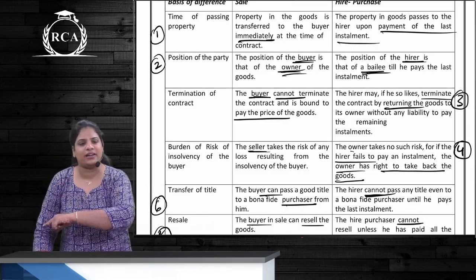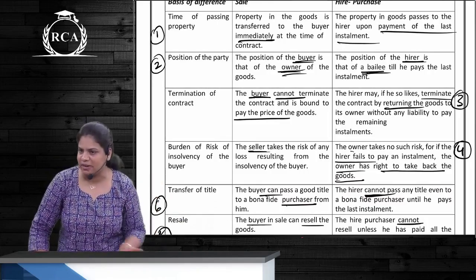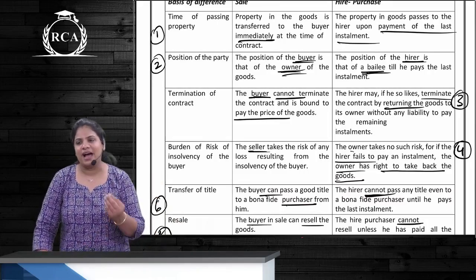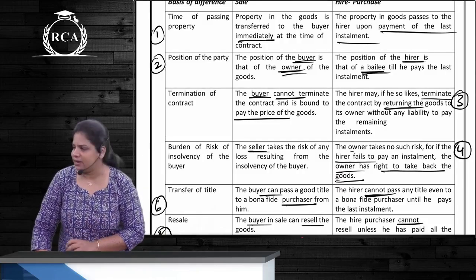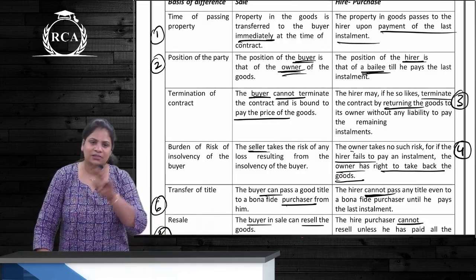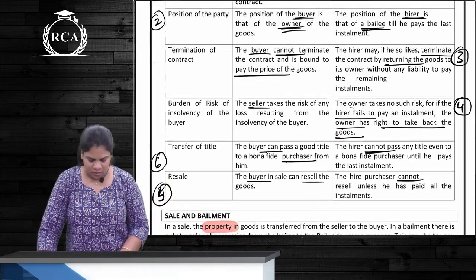Can the hirer terminate? Yes. If the hirer terminates, is he bound to pay future installments? No. Can the hire vendor terminate? Yes. And in that case, what can he do? Demand or take the goods back. Correct? Not possible in case of sale. Right? And next two points are what?